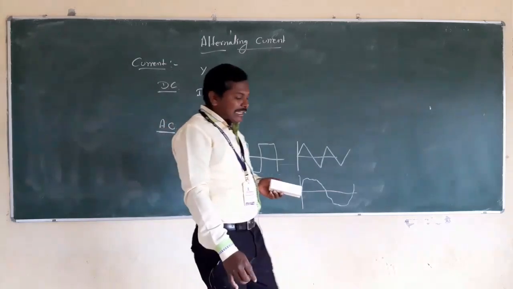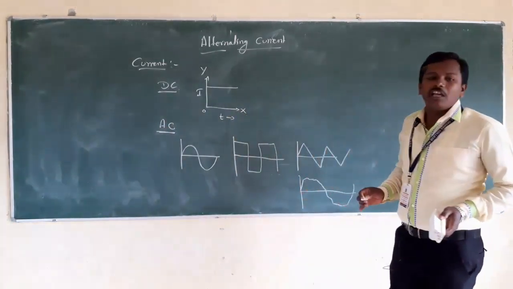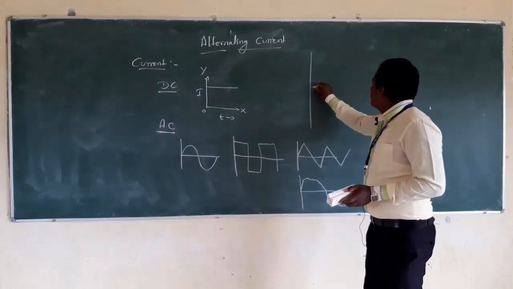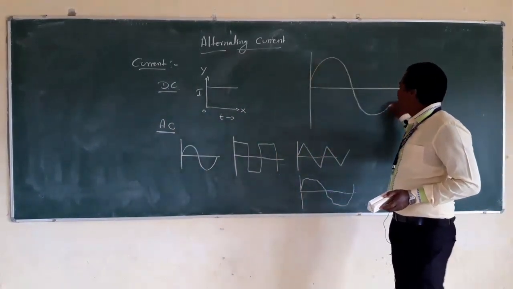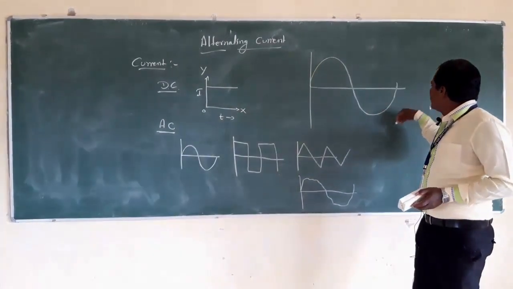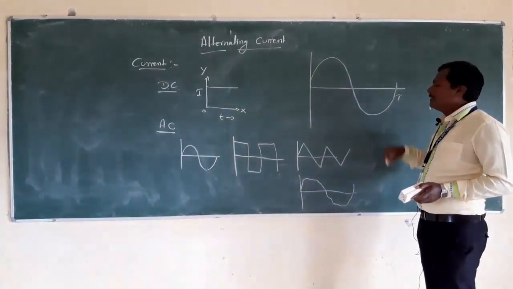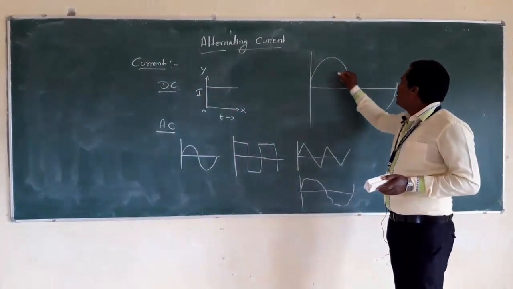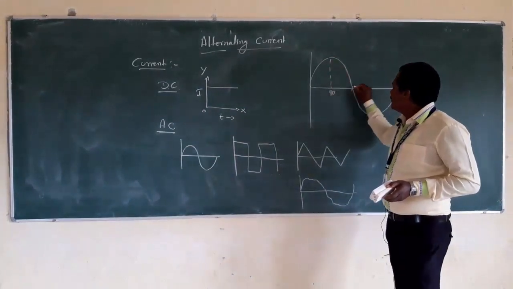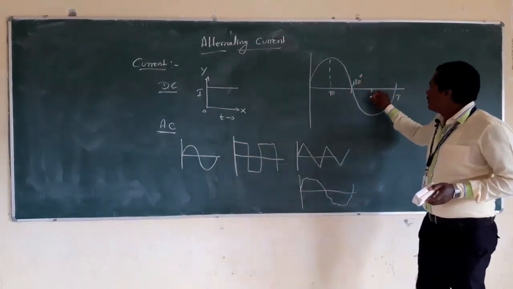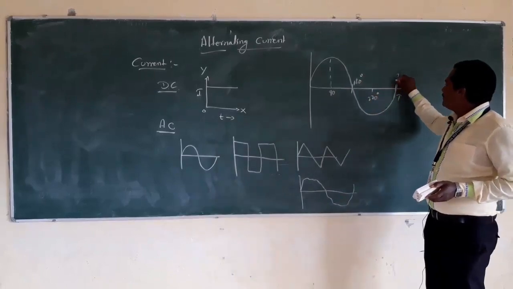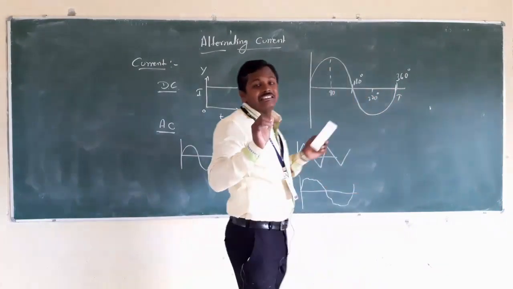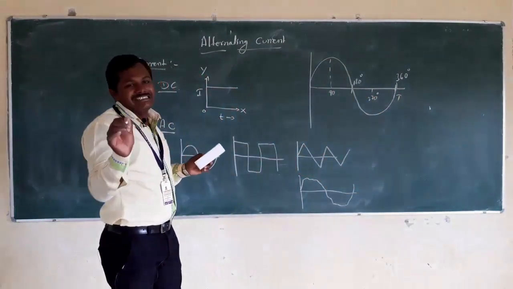Here we are going to observe an alternating current. It changes sinusoidally with respect to time, already we discussed. So if it is changing sinusoidally with respect to time, it covers the time period that can be represented by T. And even in terms of degrees, here it is 90 degrees, here it is 180 degrees, here it is 270 degrees, and here it is 360 degrees. In the sense, to complete one cycle, it requires 360 degrees.